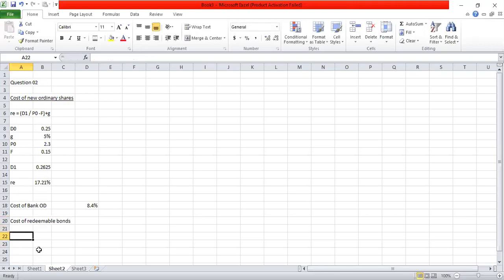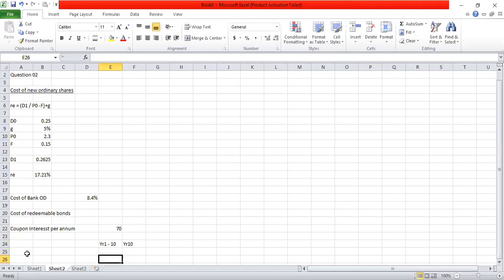First, I can calculate the coupon interest. Coupon interest per annum: on the par value of 1,000, coupon interest rate is 7%. So annual coupon interest is $70. So coupon interest per annum is $70, and that continues for 10 years. So I can construct an annuity cash flow here from year 1 to year 10. And then also I can take separately the 10th year cash flow to show the maturity value.